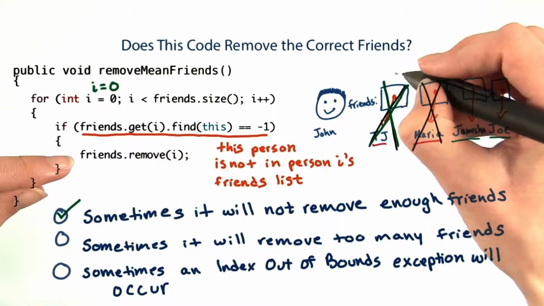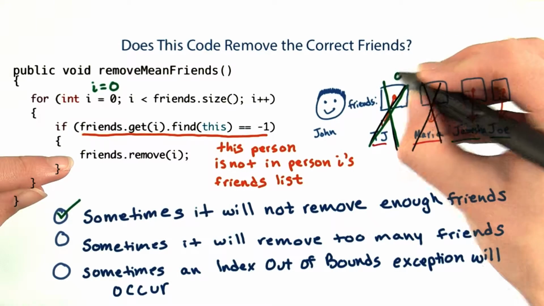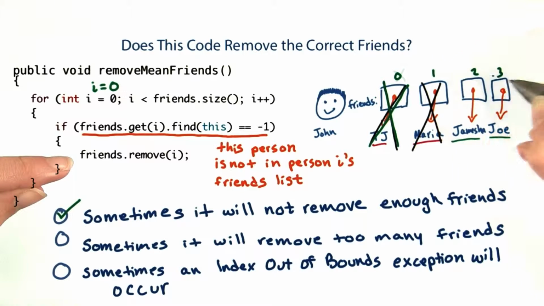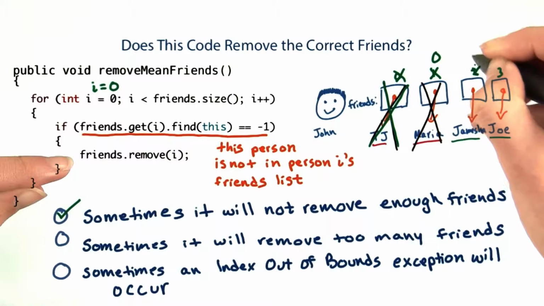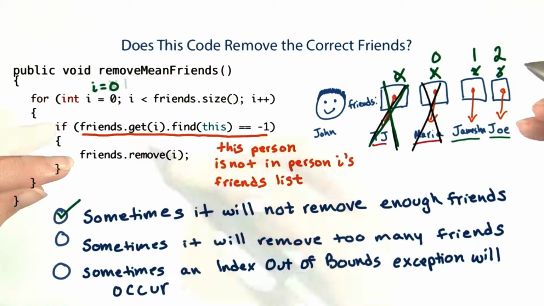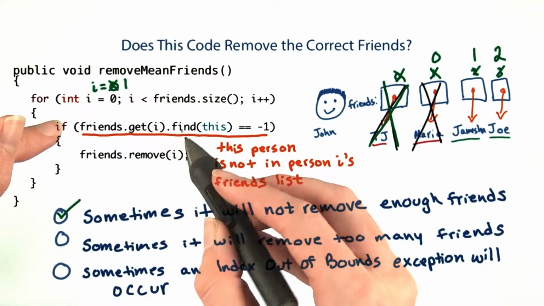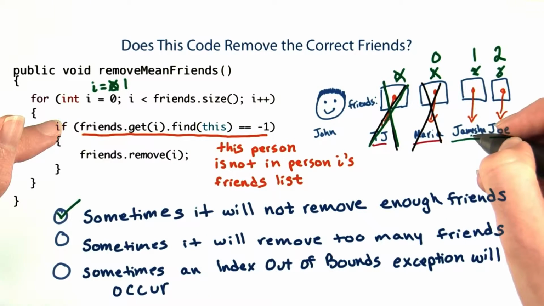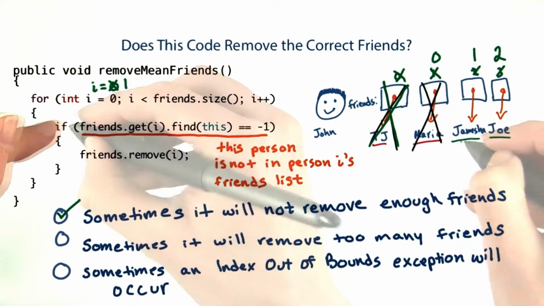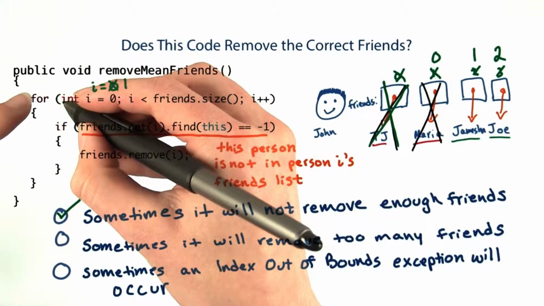And now the indexes of the friends change. Whereas before this was 0, 1, 2, 3, now it's 0, 1, 2. So we'll check if the friend at position 1 likes John back. The person at position 1 is Jamisha, and Jamisha does like John back. So we skip over this and come back up to the top of the loop.